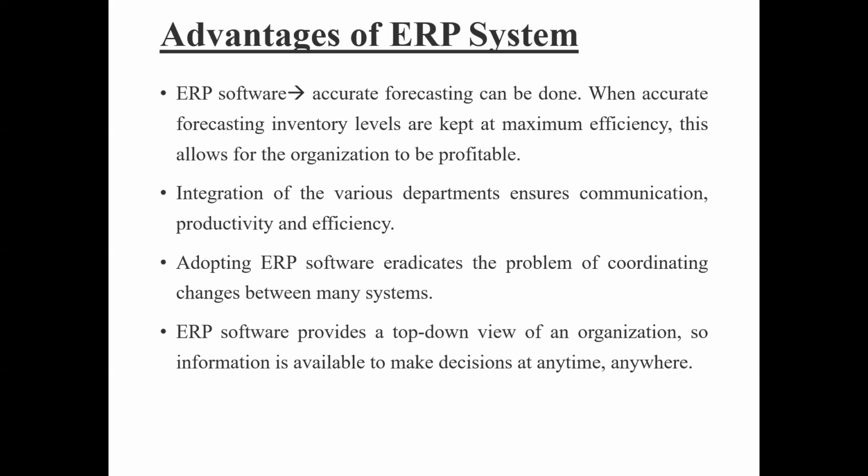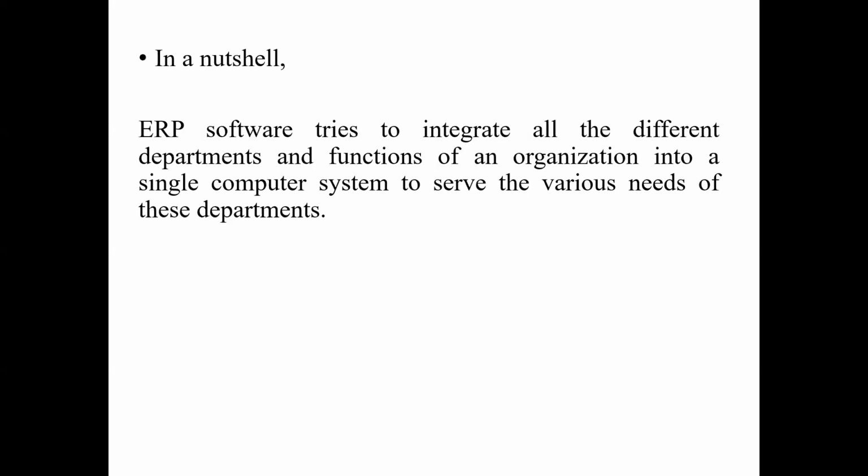Now ERP software provides a top-down view of an organization, so information is available to make decisions anytime and anywhere. As the ERP system provides you the entire view of the organization, the information is available for the managers, and they can make decisions anytime and from anywhere, as they have the data in a handy position.